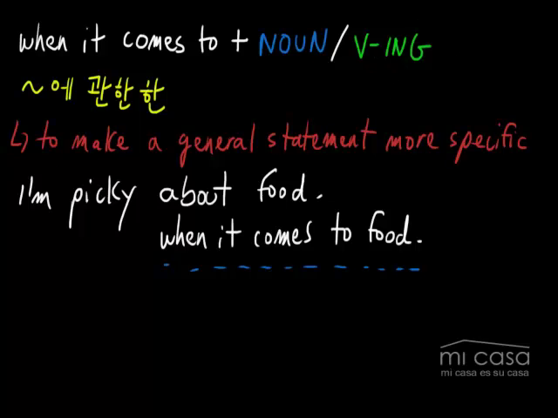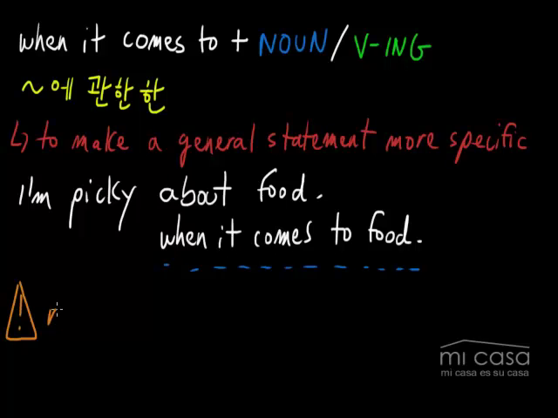But I do want to say one thing real quick, just something to be careful about. I'm going to put a little warning sign. In this sentence, you can use "about" or you can use "when it comes to." It doesn't matter in this sentence. The meaning is the same. But you cannot use "when it comes to" in certain situations where you would use "about."